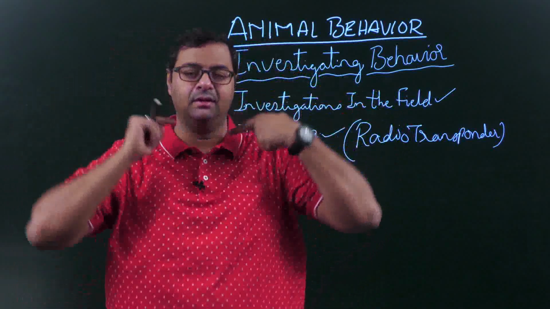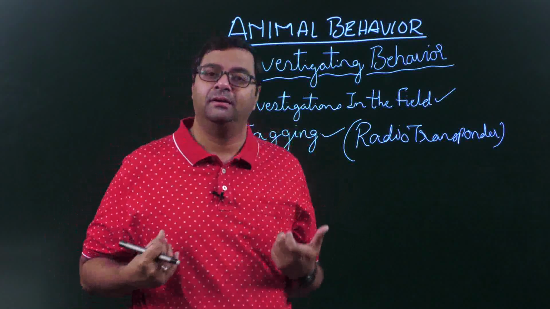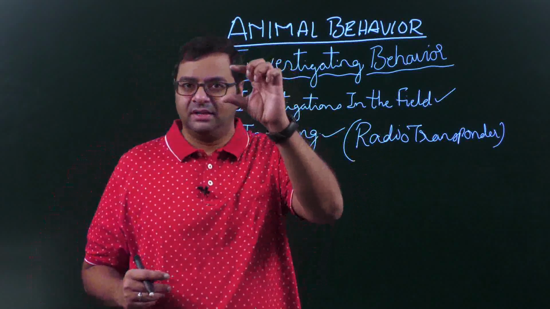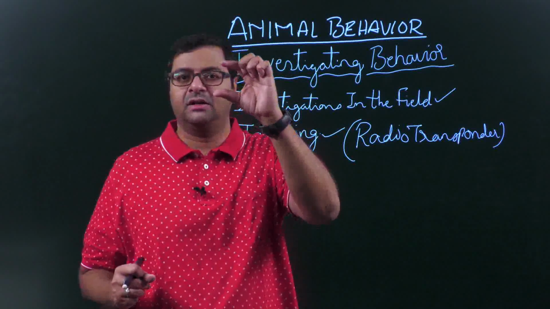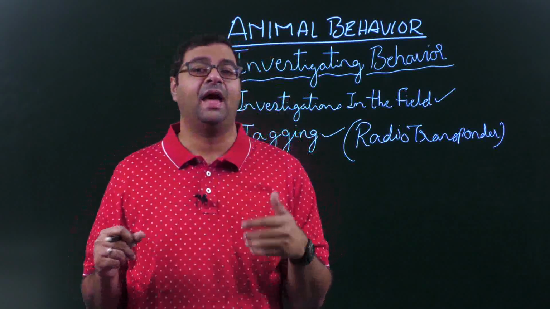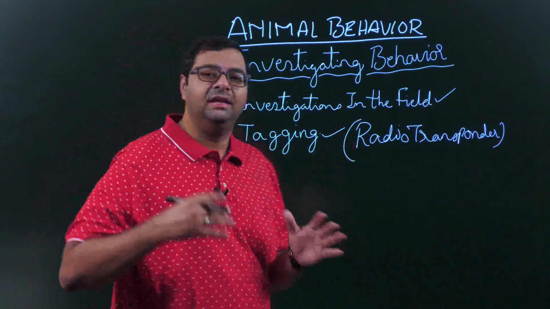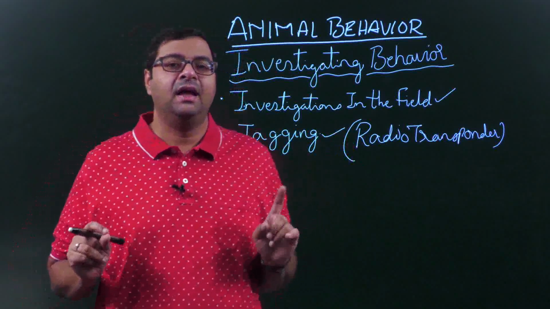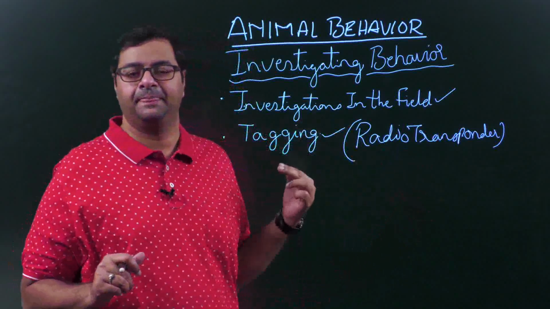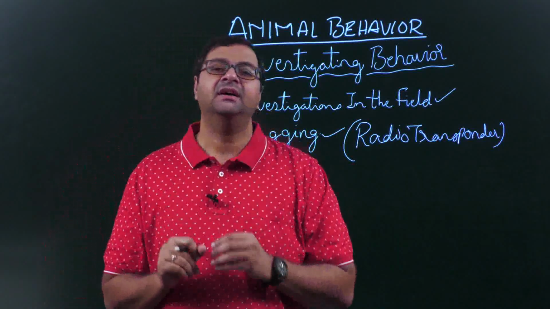Or they put a tag, like a tag which we tie to our dogs, on lions or tigers to track. They put a radio transponder, so that tag will have a radio transponder, or that radio transponder will be a small instrument kept inside a particular animal's body. After they put that, they leave the organism, and that transponder will be sending signals to the receiver which is with the scientists.